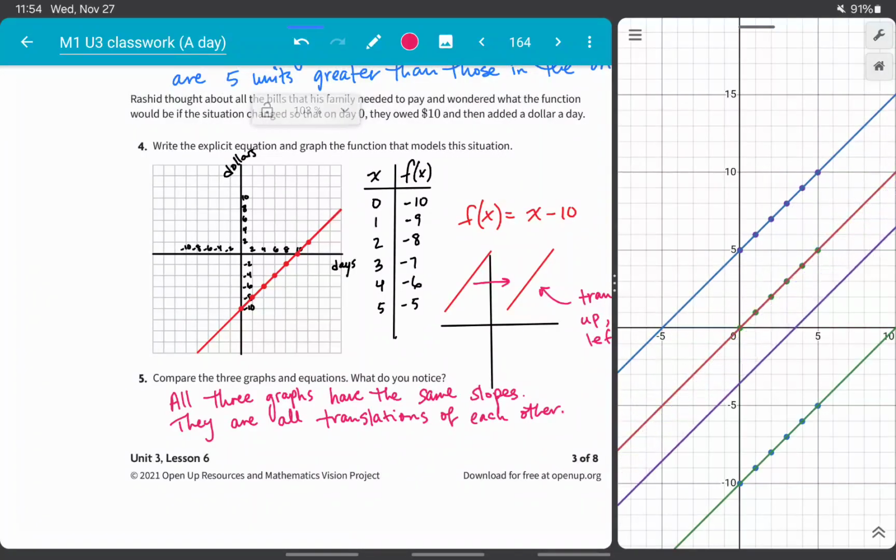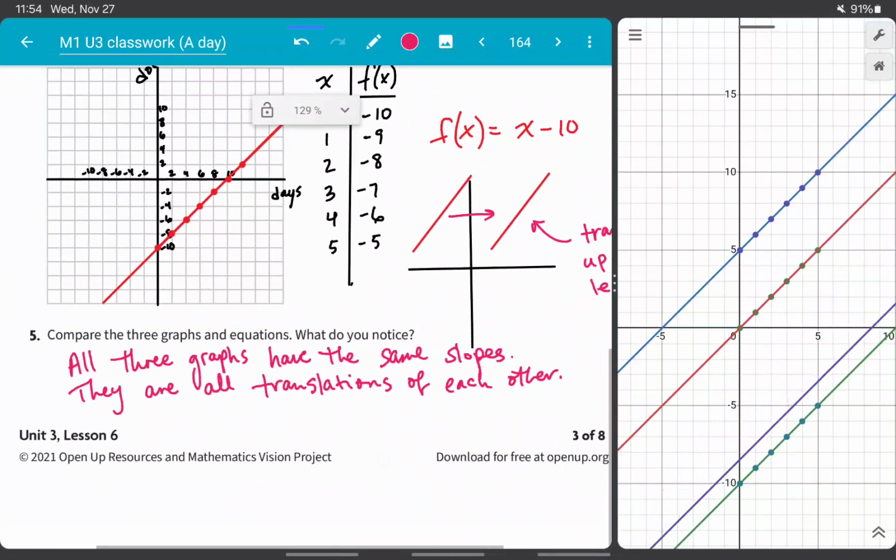Okay, and then if we think specifically about how each one was translated, we started out with that graph that goes through the origin. We're going to call that the parent function, because that's kind of like the OG function, the original function. And then we can move that function 5 units up to get the blue line or 10 units down to get the green line. But they all come from that same starting function.